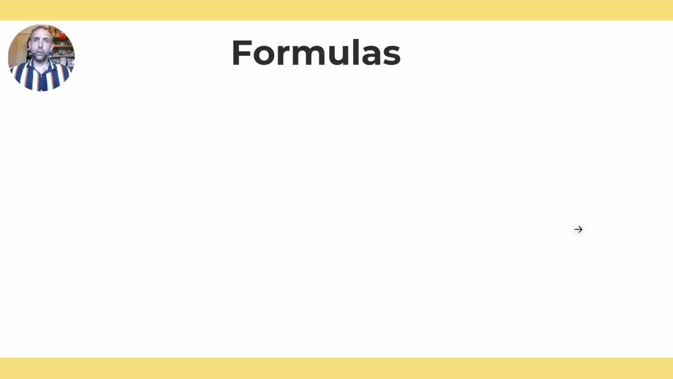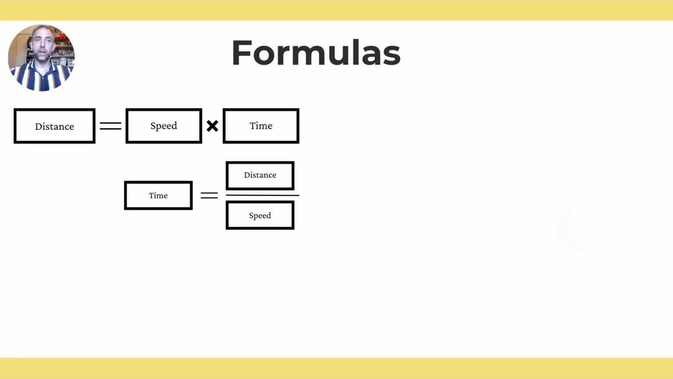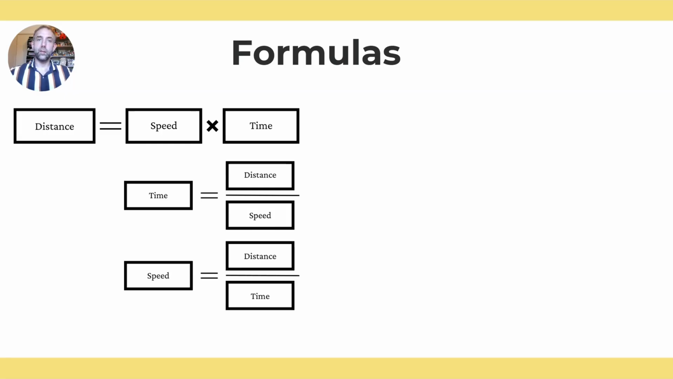If you travel 120 kilometers in half an hour, how fast are you going? These are the types of questions we're going to be answering today using our speed, distance, time formulas. So there's three formulas we need to know. The first one is as follows: distance equals speed times time. Time equals distance over speed is the second. And speed equals distance over time is the third.